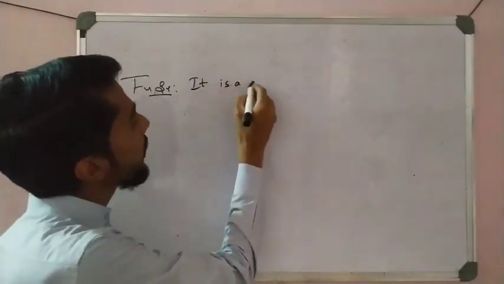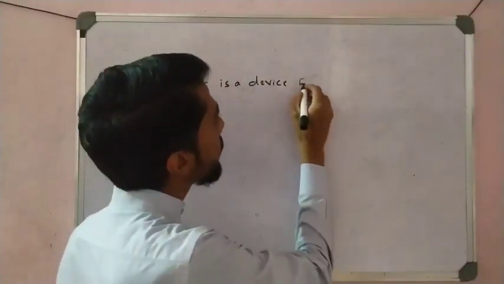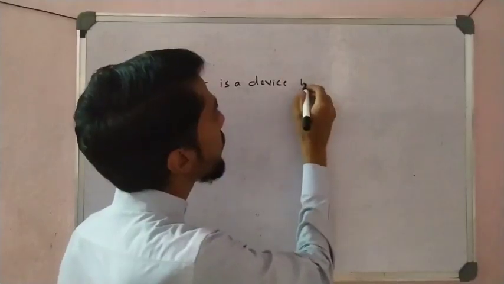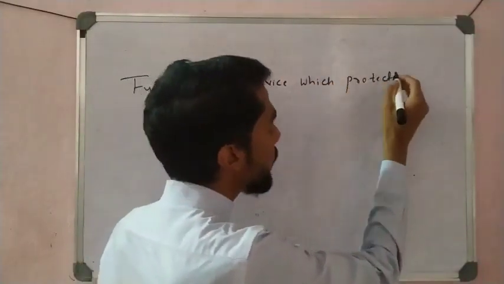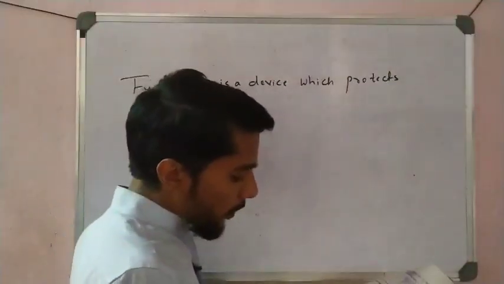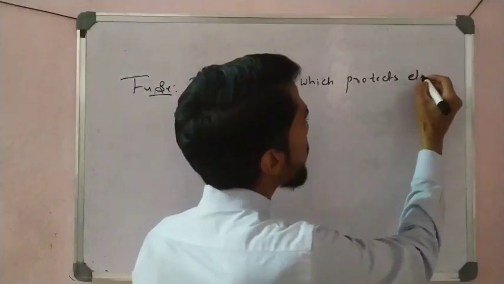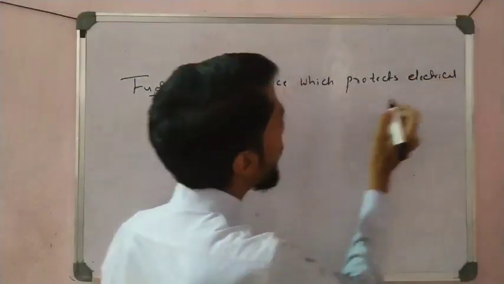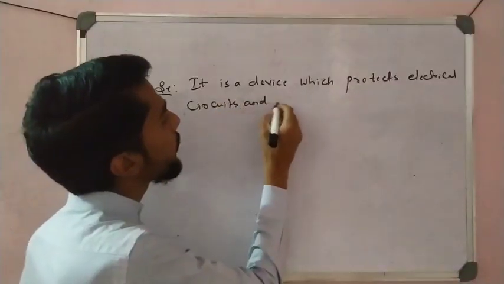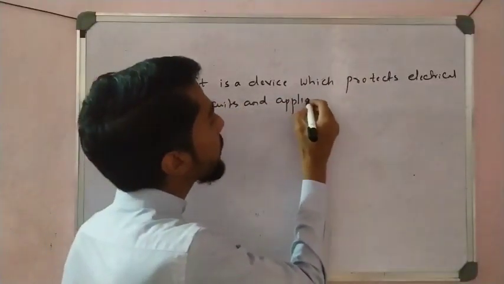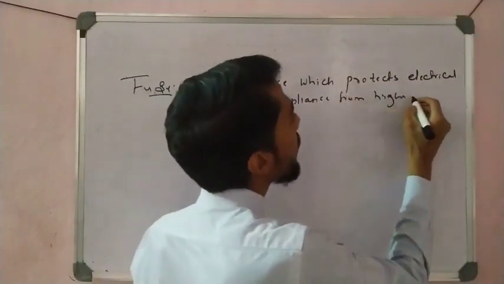A device which protects electrical circuits and appliances from high current.